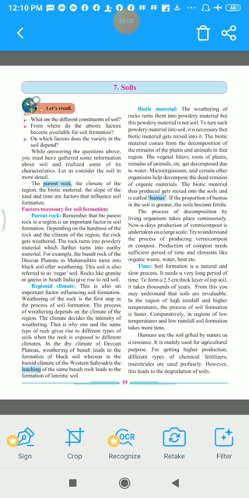For example, the basalt rock of the Deccan Plateau in Maharashtra turns into black soil after weathering. So, basalt rock, which is there in the Deccan Plateau of our Maharashtra, after the weathering process, gets converted into black soil. This soil is also referred to as regur soil. So, what is the other name? Regur soil. Rocks like granite or gneiss in South India give rise to red soil. So, even the granite or gneiss which is present in South India gets turned to red soil.